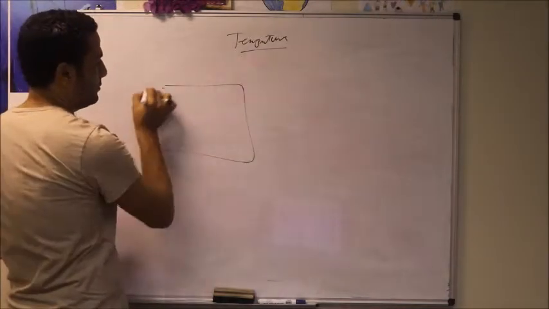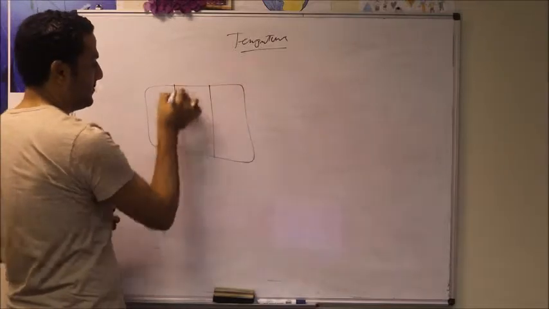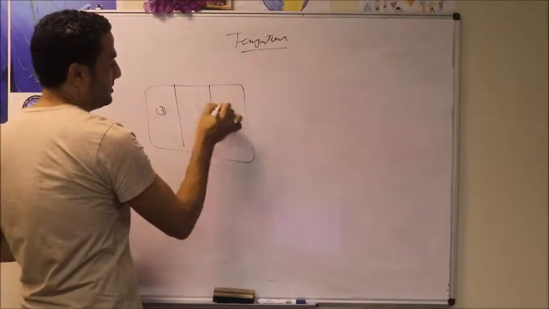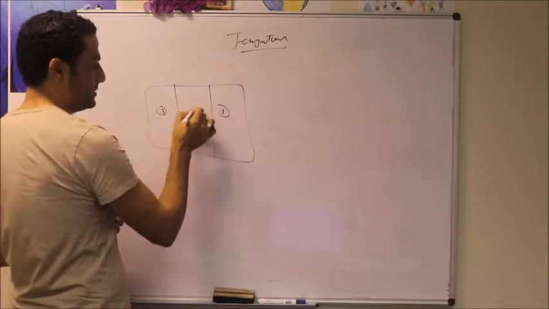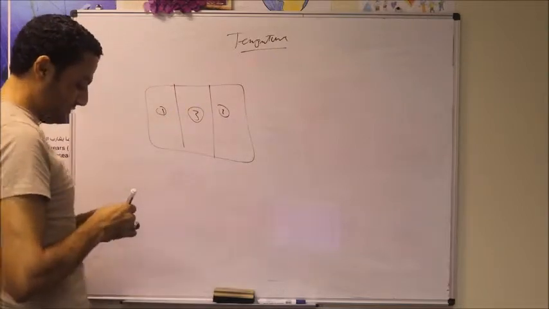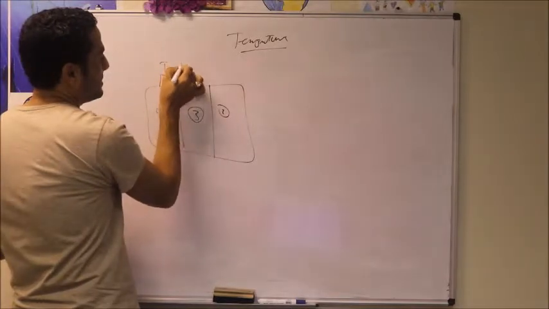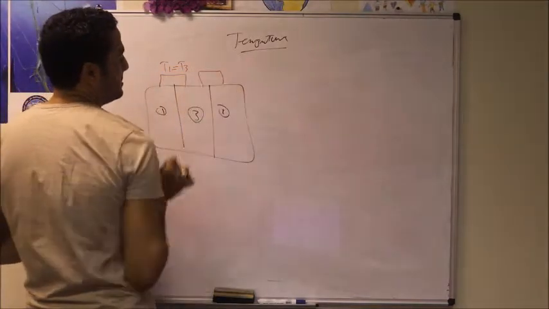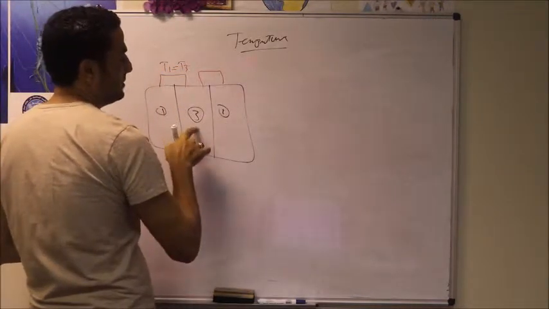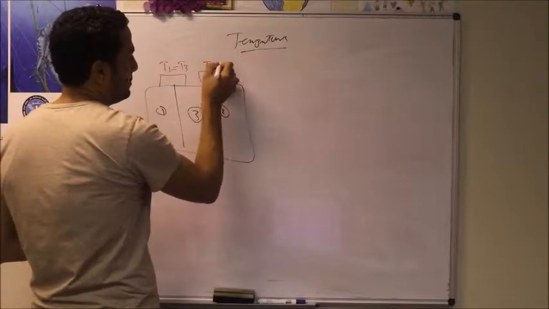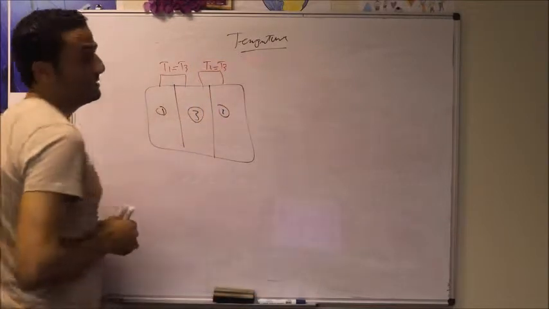It says that if we have two systems, let's say system number 1 and system number 2, both of those systems are in thermal equilibrium with the third system. Thermal equilibrium means T1 is the same as T3, and the second system is in thermal equilibrium with this third system, so T2 is the same as T3.